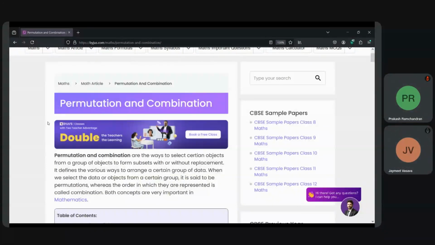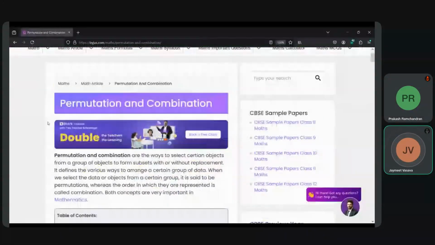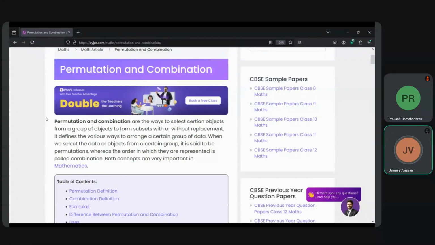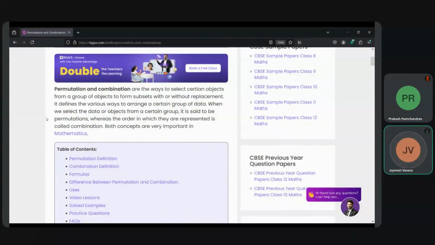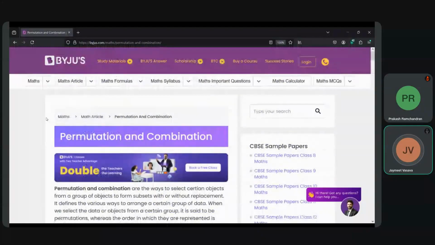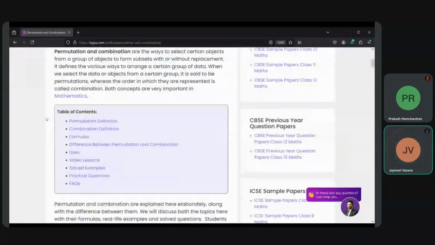Thanks. Welcome to the GATE Study Circle, GATE 2025. Today we'll be discussing permutation and combination. These are some of the topics that are important from the aspect of the math section of the paper. We'll be using the Byju's website for understanding the basics of permutation and combinations.